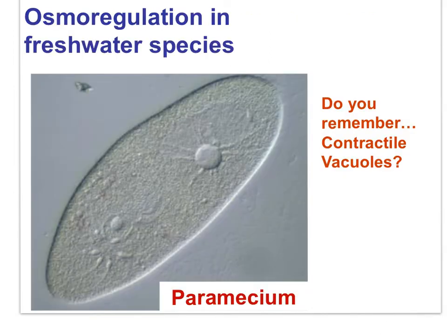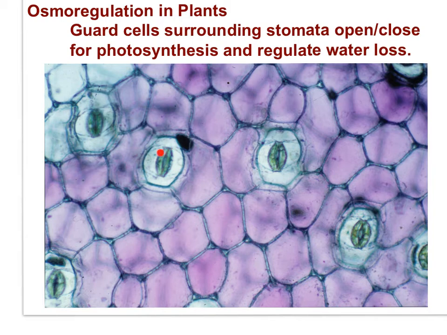The paramecium living in fresh water also has too much water that diffuses into the cell. The paramecium uses contractile vacuoles to expel water. This is osmoregulation. Plant cells have stomata with guard cells surrounding the stomata. The guard cells serve to open or close the stomata. Closing stomata serves to reduce water loss, osmoregulation.